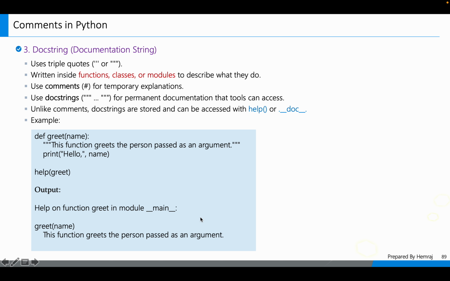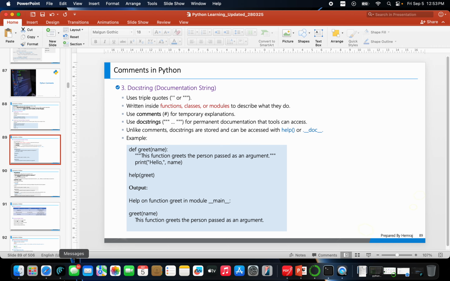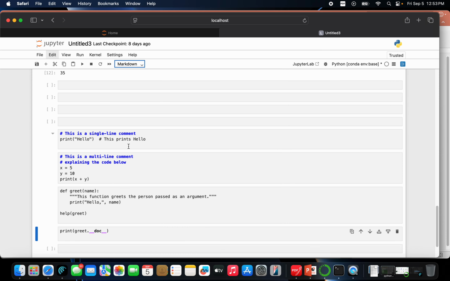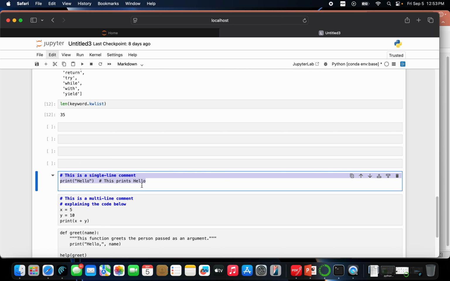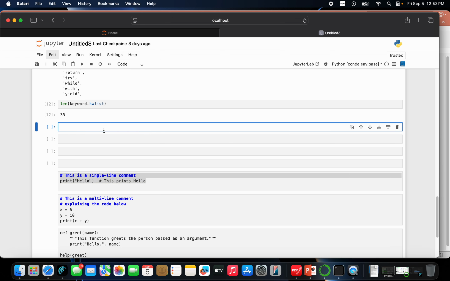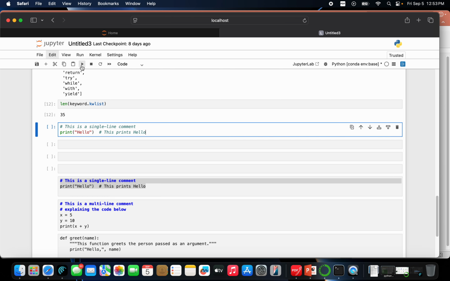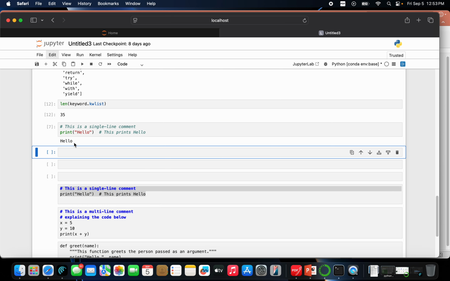Open my Jupyter notebook. I have already opened my Jupyter notebook, right? And type here the commands. Suppose that this is a command, that is your code. Before, I have just written here this print, right? And run. We get the output here.